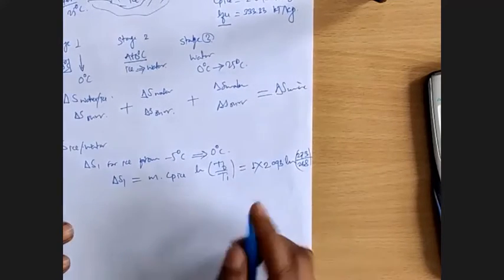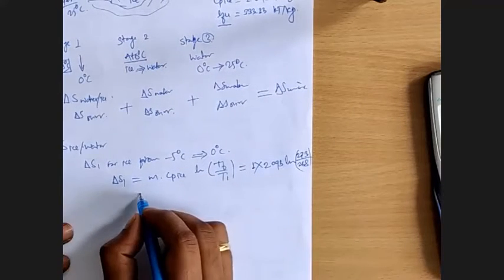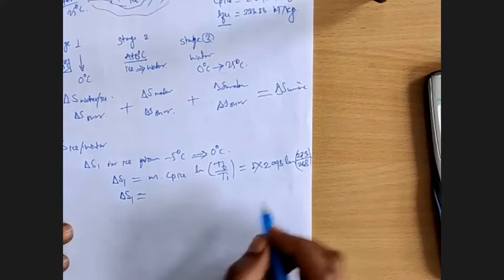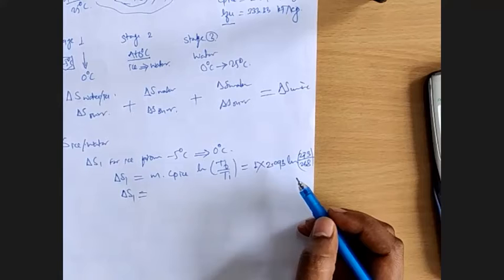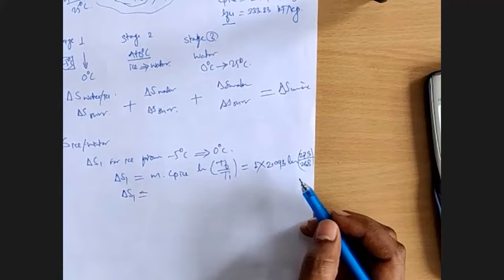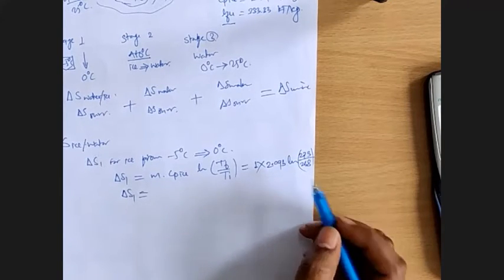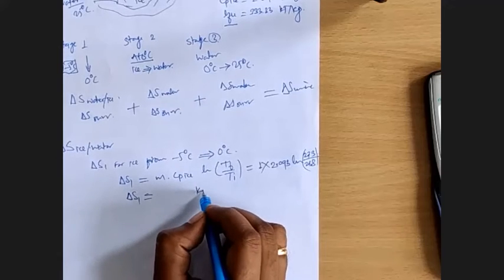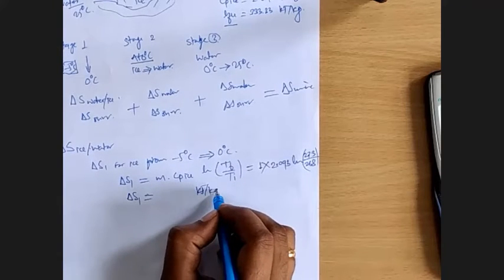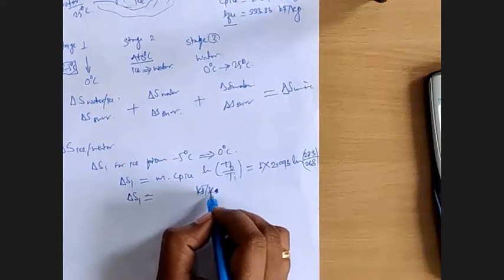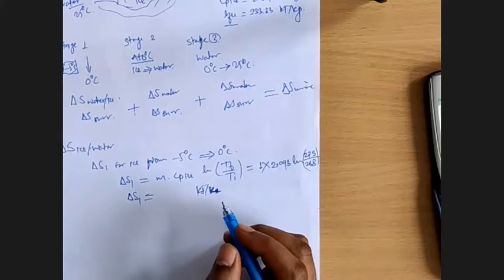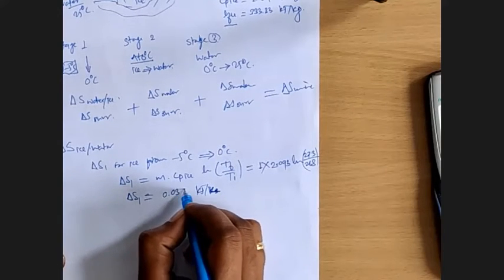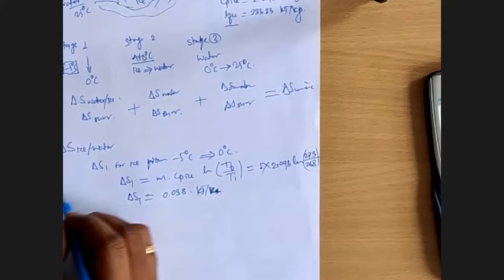So calculate 1 into 2.093 ln of 273 by 268. The answer will be in kilojoules per Kelvin: 0.038. This is delta S1.